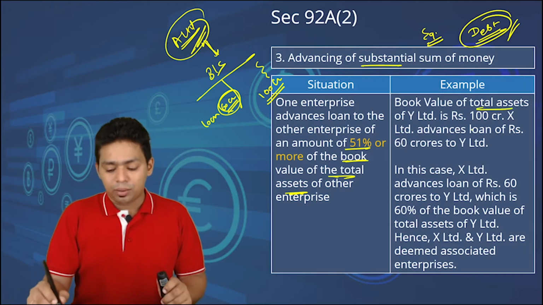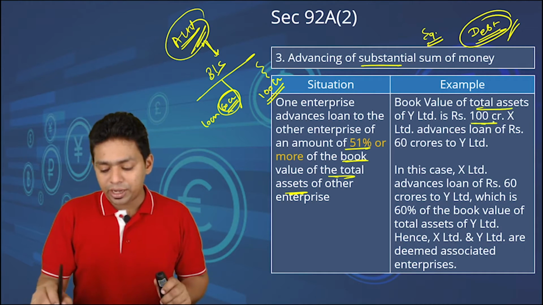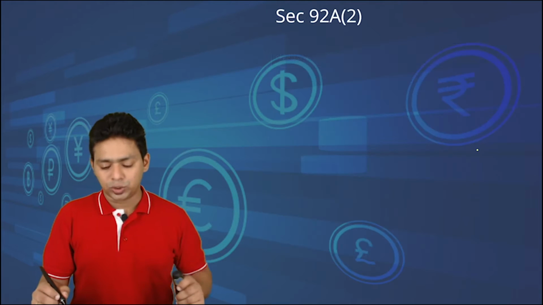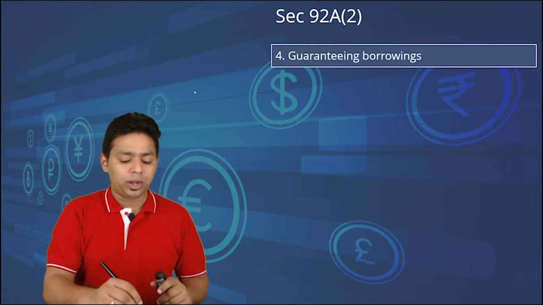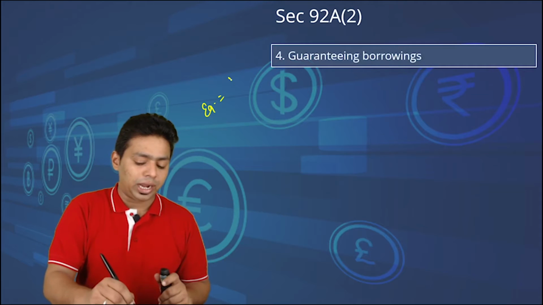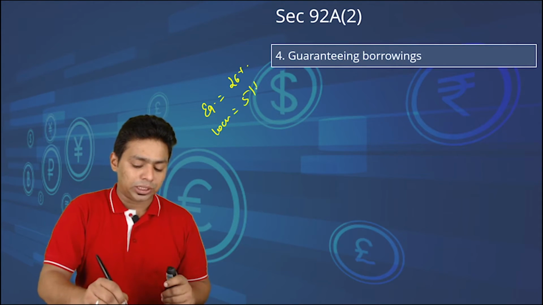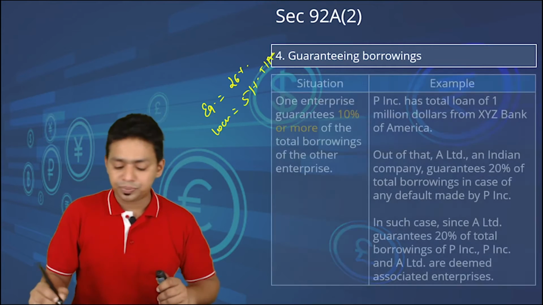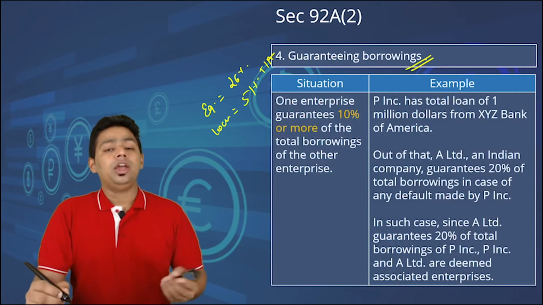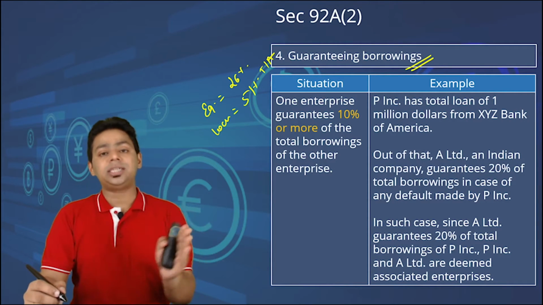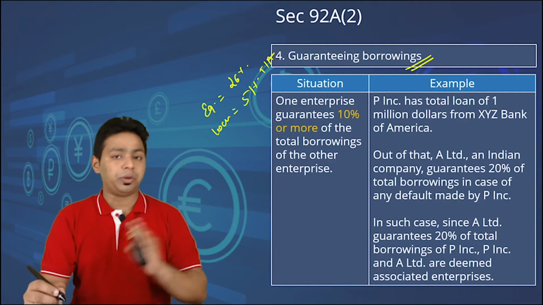So book value of total asset of Y Limited is 100 crore and X Limited has advanced 60 crore to Y Limited. So they are associate enterprises. So what you should learn is the percentage. For equity criteria 26%, for loan or debt criteria 51% of total asset. Okay. Guaranteeing. Nowadays, nobody takes guarantee for another person unless and until there is a strong relationship between them.